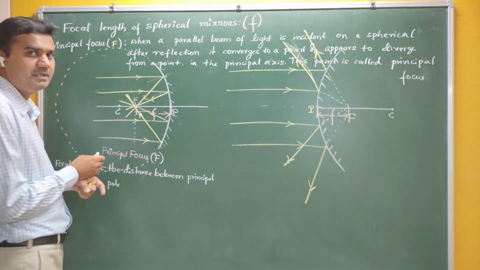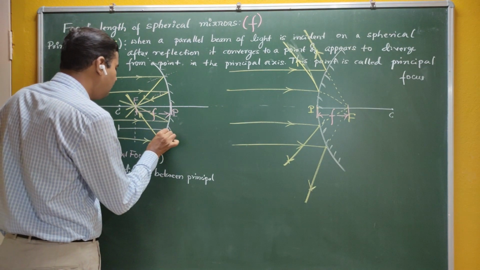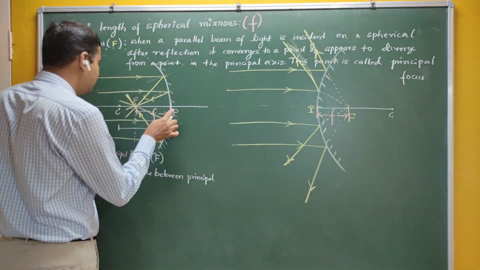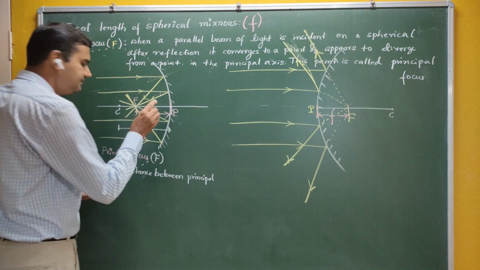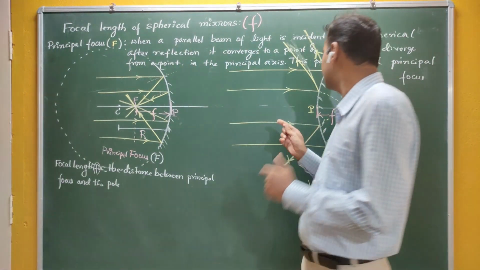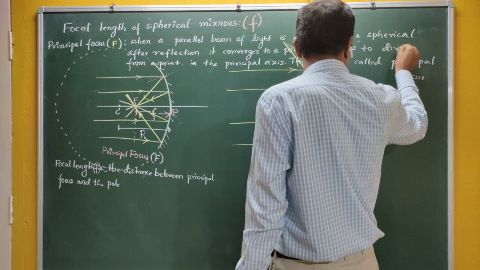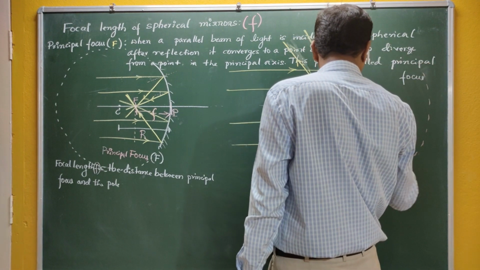If you take the part of the sphere, that is called the center of curvature, and the distance between the center of curvature and the pole is nothing but the radius, a geometrical quantity. Okay, this is C, and this distance is the radius.